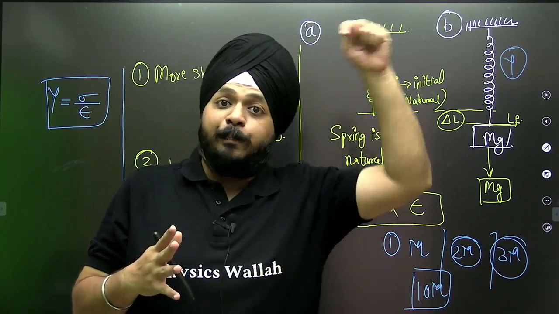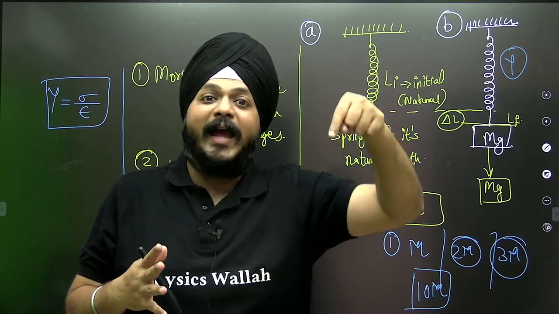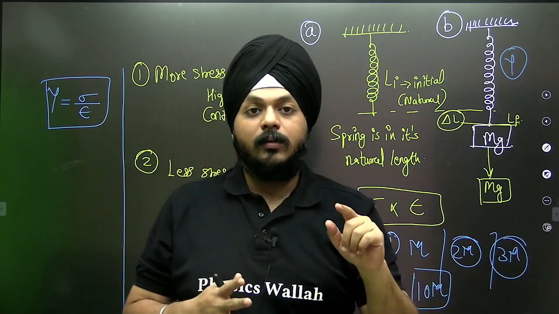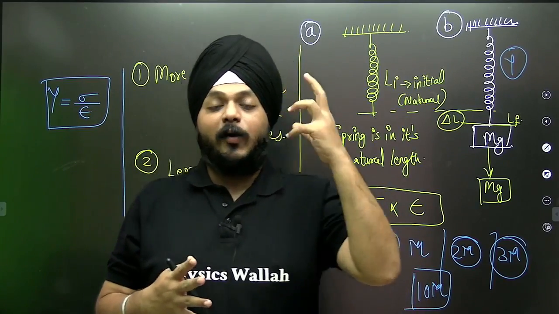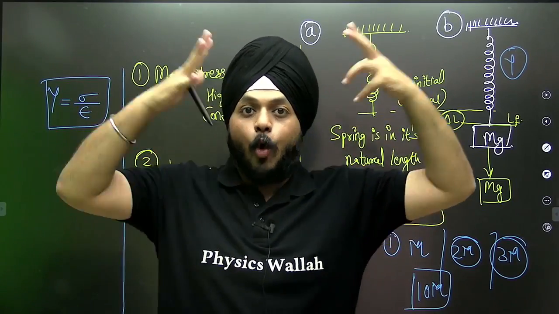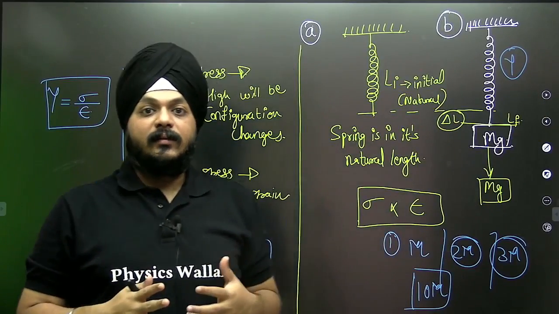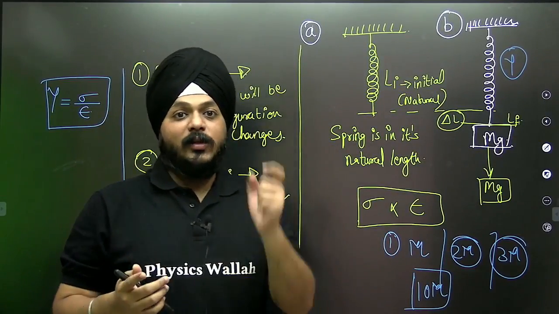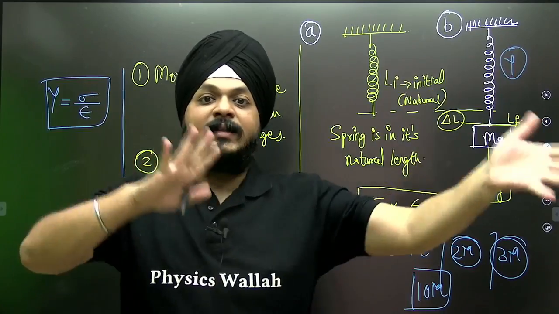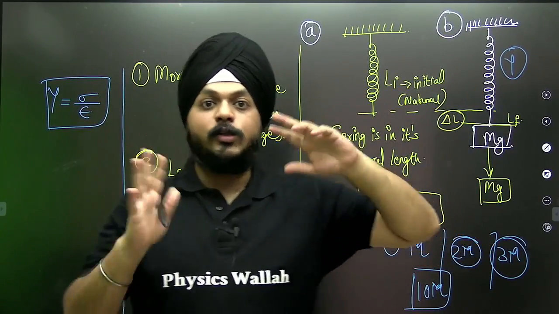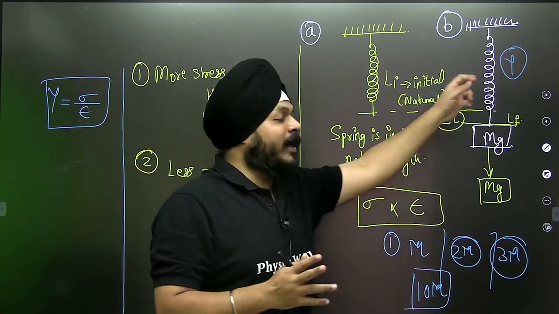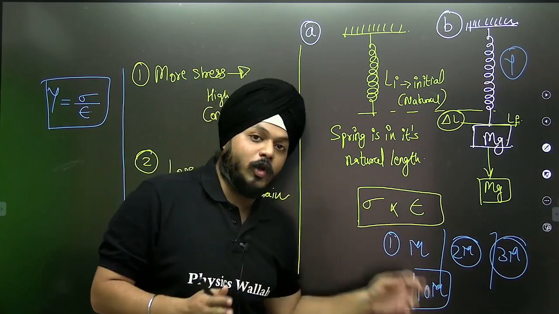Now, if I'm talking about a spring that is used in bikes, in other words, the springs near the shock absorbers, if you have heard about them, those have a high value of K. They can hold a high amount of force. But compared to the spring that we removed from the ball pen, which has a very low value of K, that is the difference I want to show you all. There is a difference.